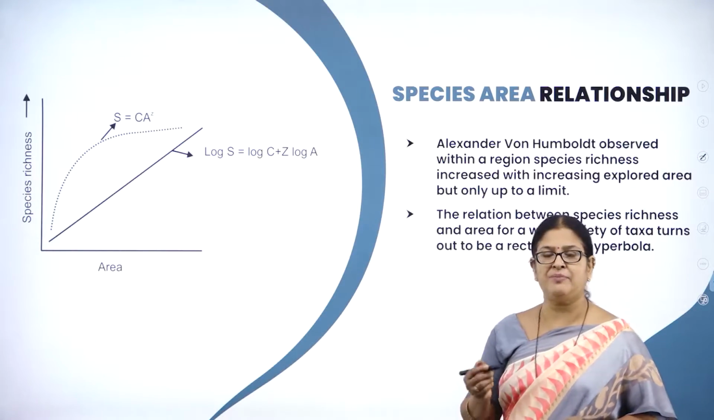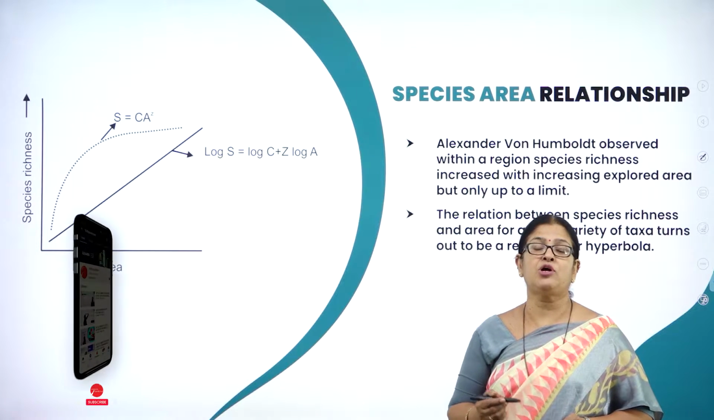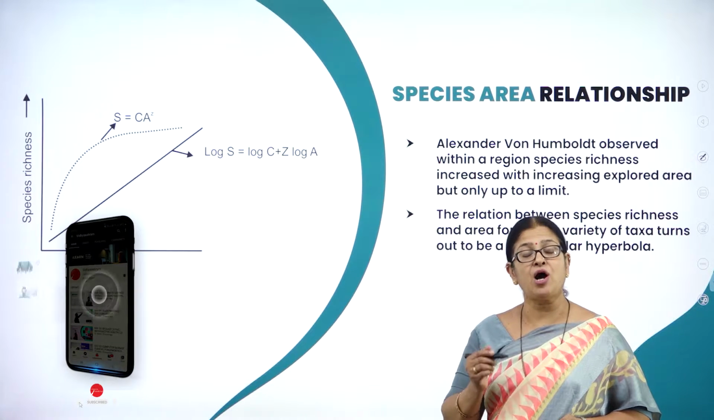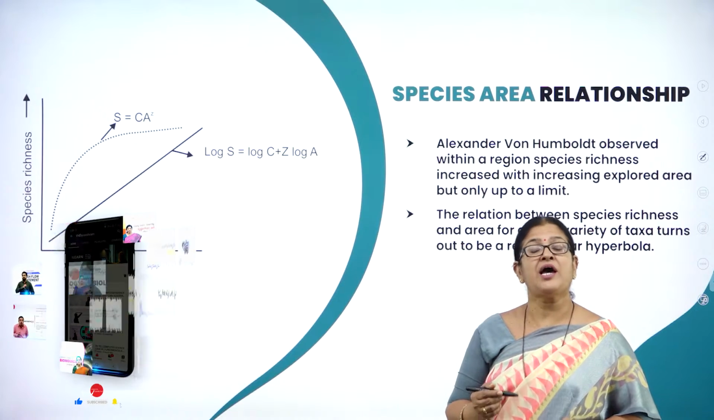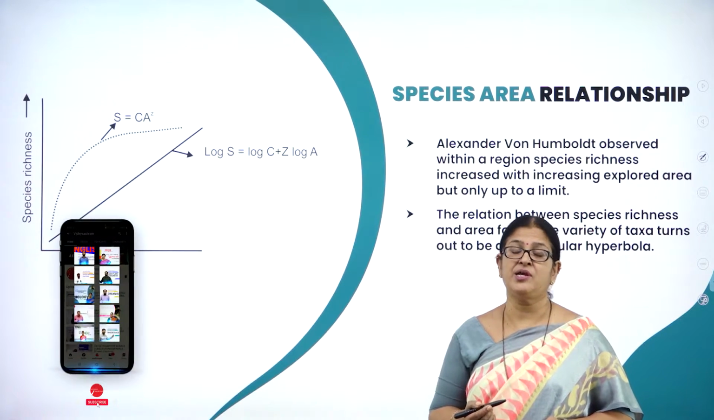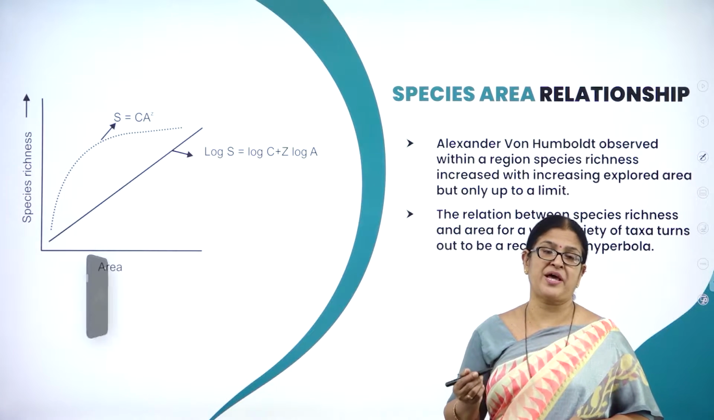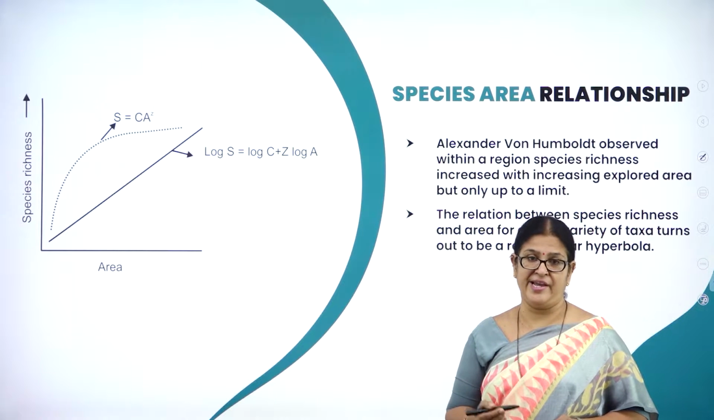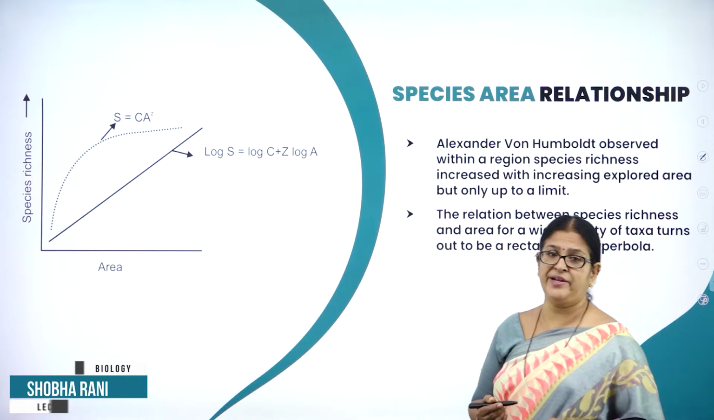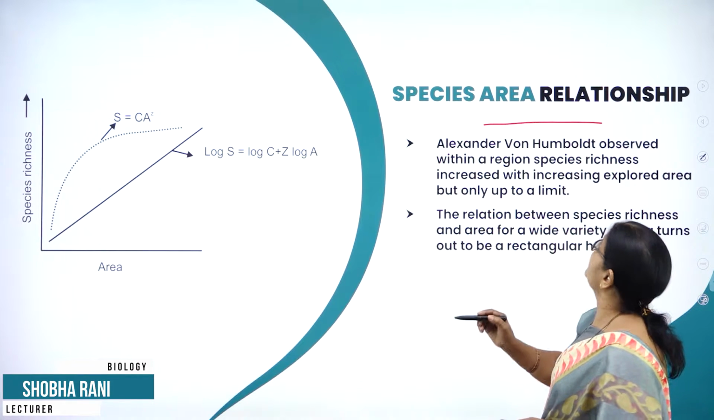Hope you remember in my last session, we studied about biodiversity, what is biodiversity and how the tropical rainforest is having such rich biodiversity when compared to the temperate region, and what is the approximate estimation of the biodiversity on this planet Earth as well as in India. Moving on to the next very interesting concept called species area relationship.